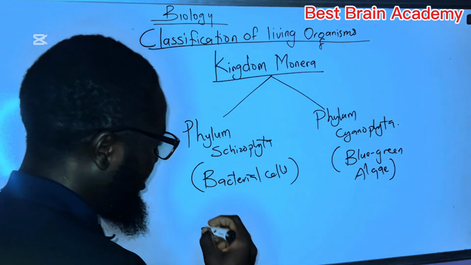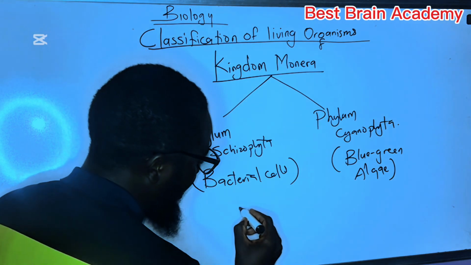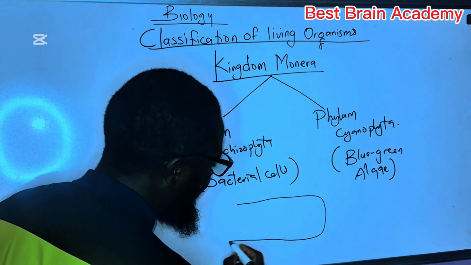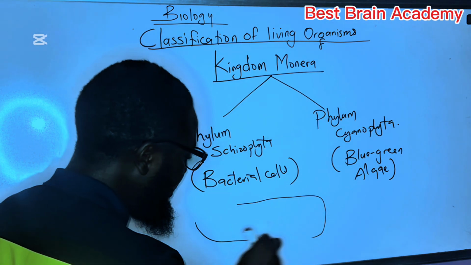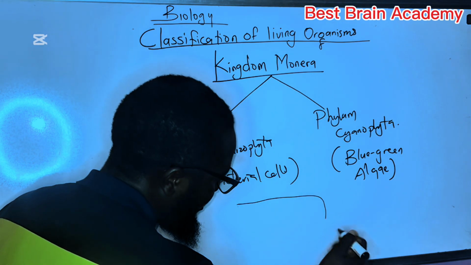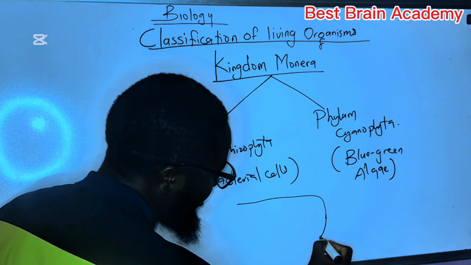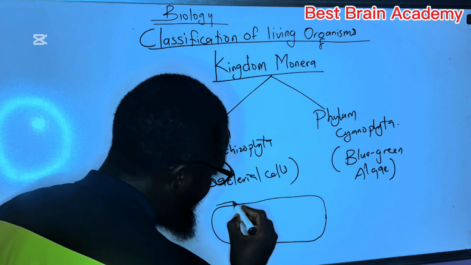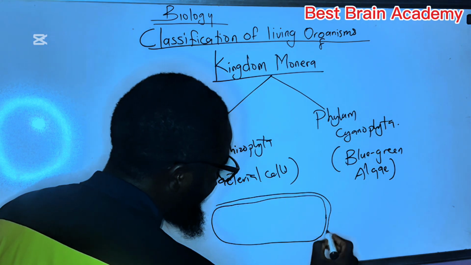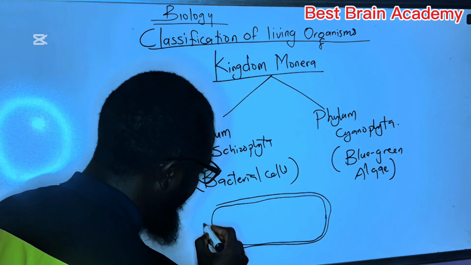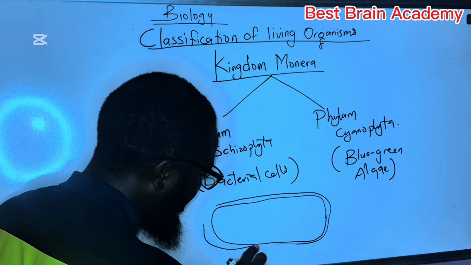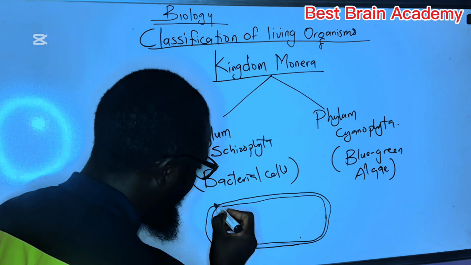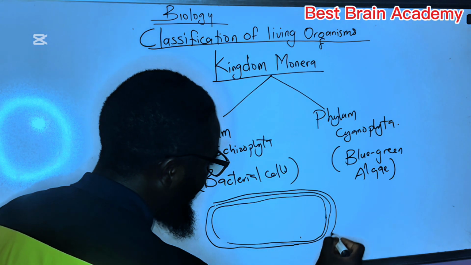Now, let's start from this. Let's draw a bacterial cell and use that to explain the structure and the function of each of the structures in the bacterial cell. Okay, please pay close attention to the diagram. So now I'm having three layers. Don't mind my diagram anyway. Okay, this is the third one.